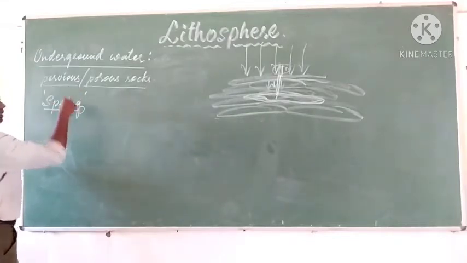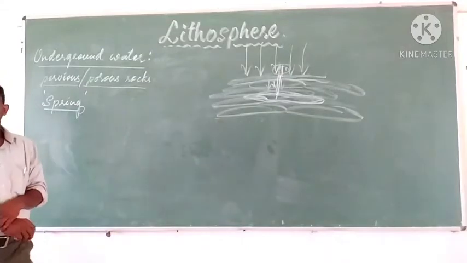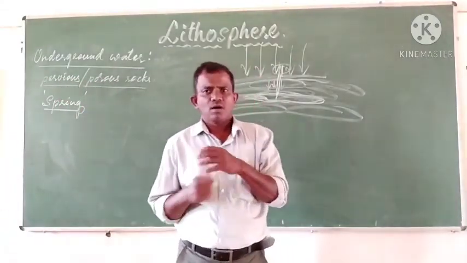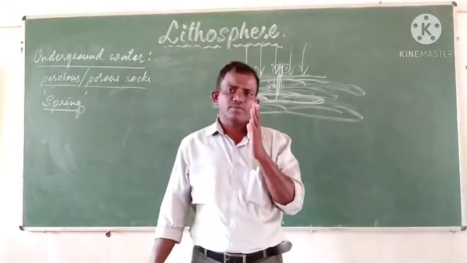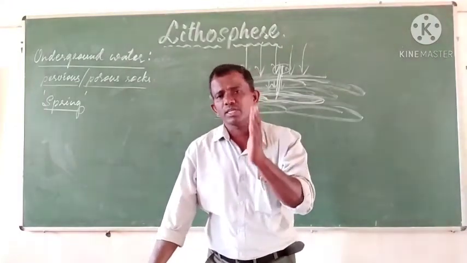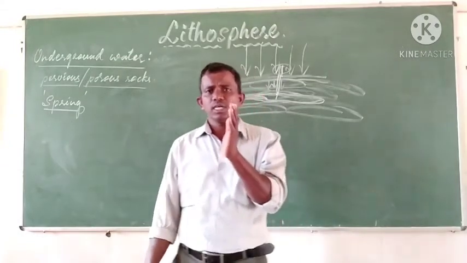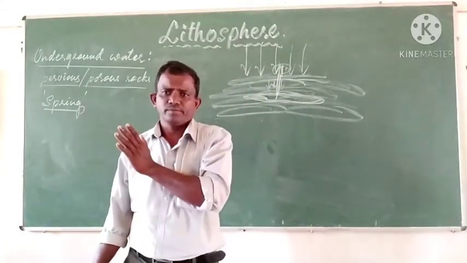Springs. You must have heard about artesian wells, geysers, hot springs, such kind of springs. A spring is a water body where the underground water comes out naturally.